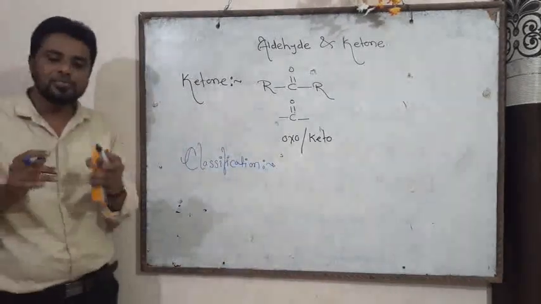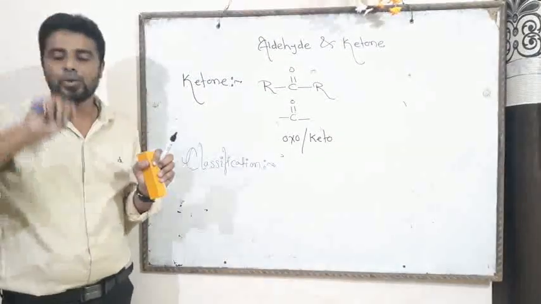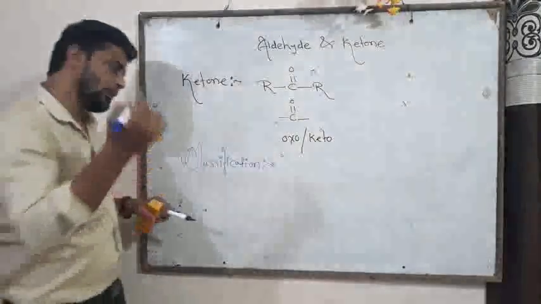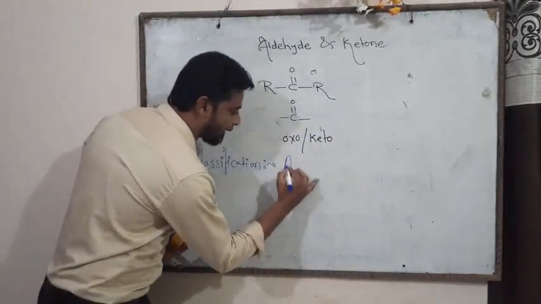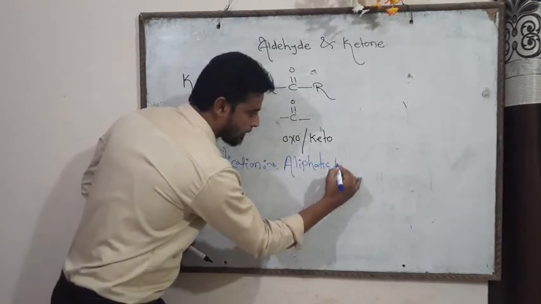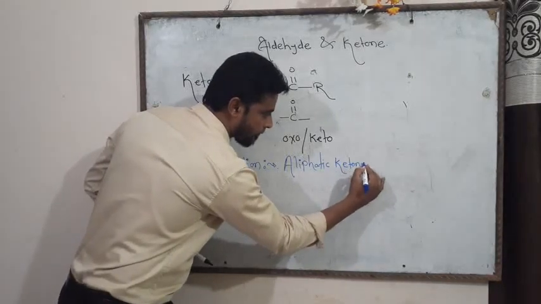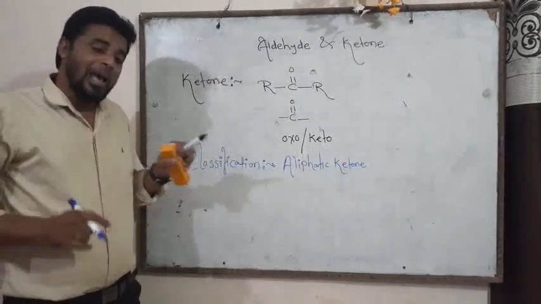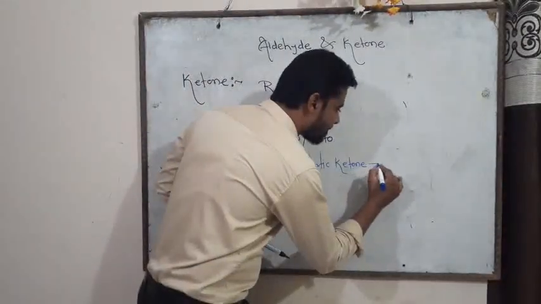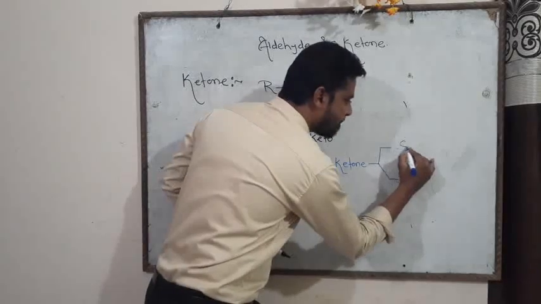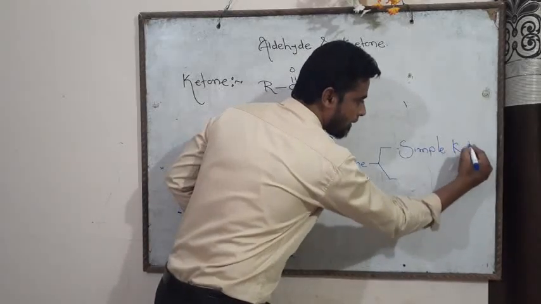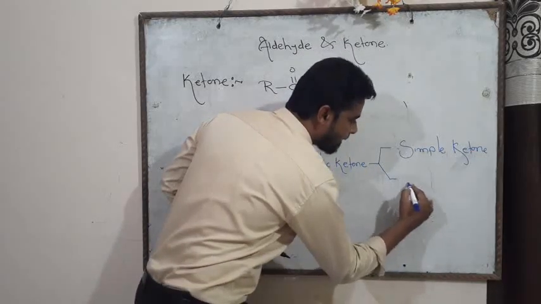Now friend, in case of ketone, it is broadly classified into two types. Number one is the aliphatic ketone and second is the aromatic ketone. Let's see one by one. Aliphatic ketone. Now friend, further the aliphatic ketones are classified into two types. Number one is the simple ketone and second is called the mixed ketone.